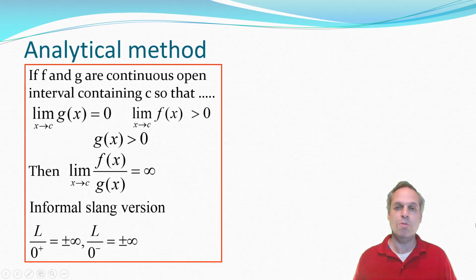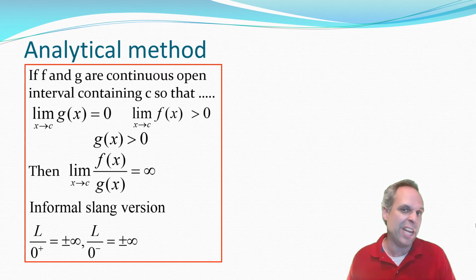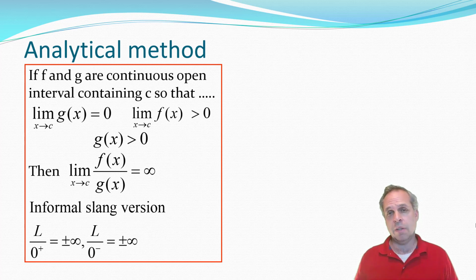So we need some general way to find the limits of these functions to say that they're infinite or they're going to negative infinity using some kind of analytical method. So the general idea goes like this. If you have two functions, f and g, and they're both continuous functions on an interval that you're interested in, and the limit of the numerator is going to a non-zero number, let's say positive, the limit of the denominator is going to 0.